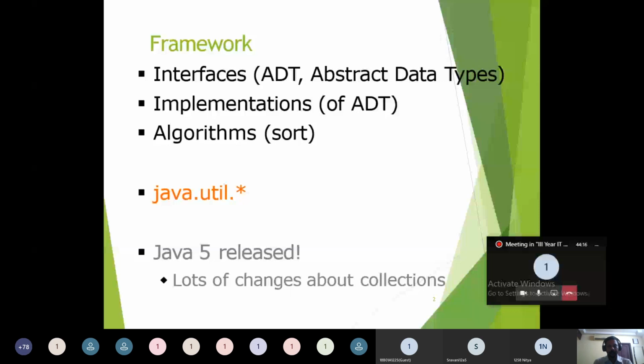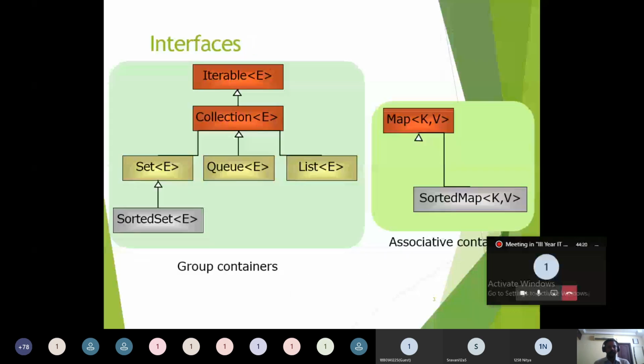This is a simple example, a simple architecture for the collection framework. So this is the organizational, structured manner in which the collection framework architecture classes are arranged.